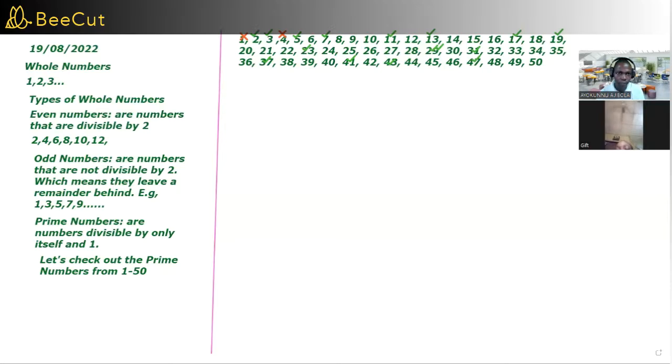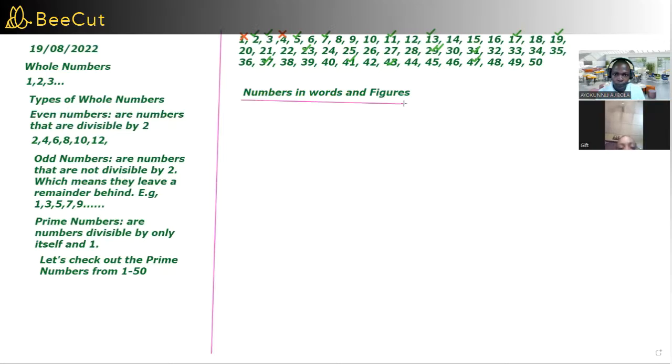We're going to move up now, and after talking about types of numbers, we're going to talk about numbers in words and in figures. So let me type that. Numbers in words and figures. I have to increase this.